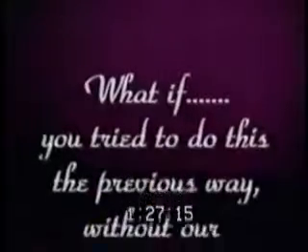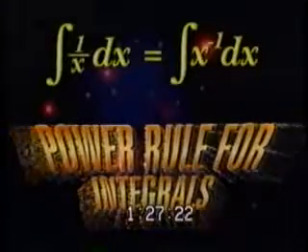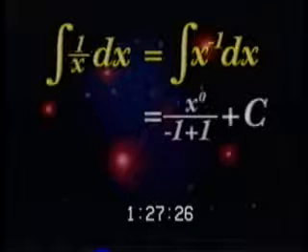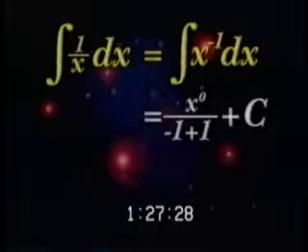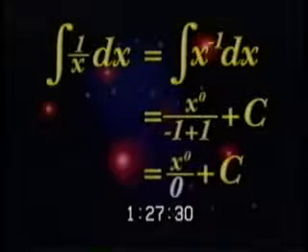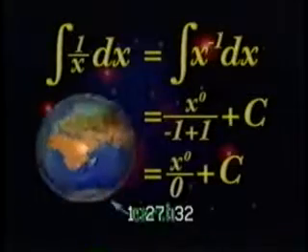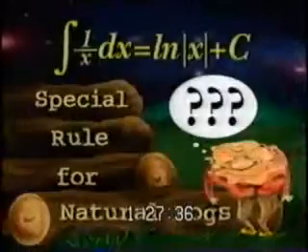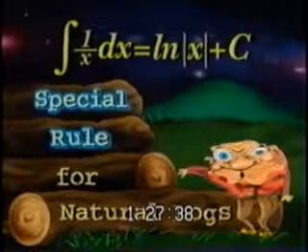Now, what if you tried to do this the previous way without our new rule? Well, you'd be up the creek without a hot dog. You would apply the power rule for integrals, which would give you x to the 1 minus 1, or 0, power, divided by negative 1 plus 1. This would give you a 0 in the denominator, and we know, in the world in which we live, that you cannot divide by 0. You just can't do this problem without the special rule for natural logs.